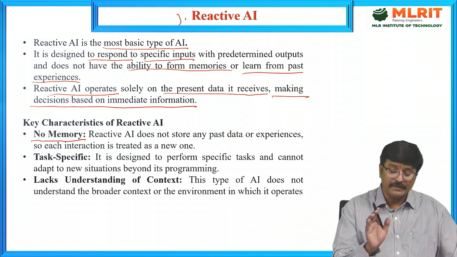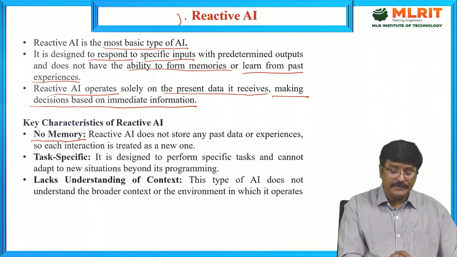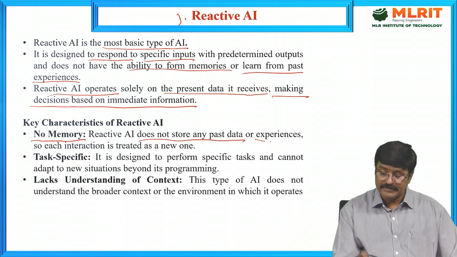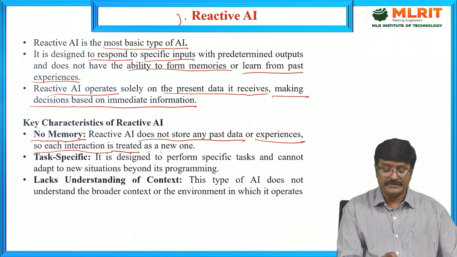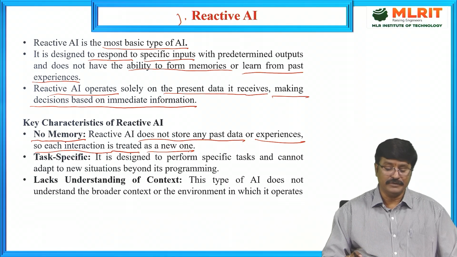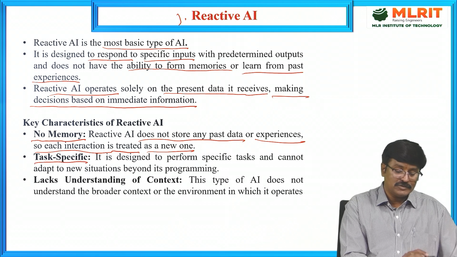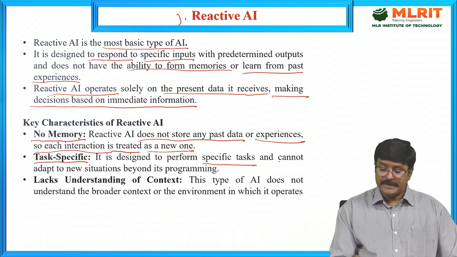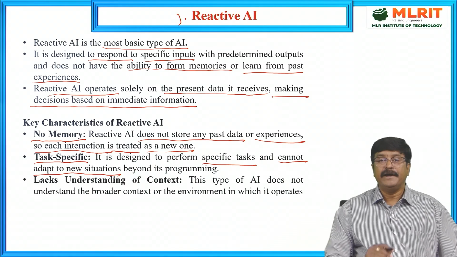It is not capable of storing past history. Reactive AI does not store any past data or experiences, so each interaction is treated as new every time. It is task specific, performing specific tasks and unable to adapt to new situations beyond its programming.